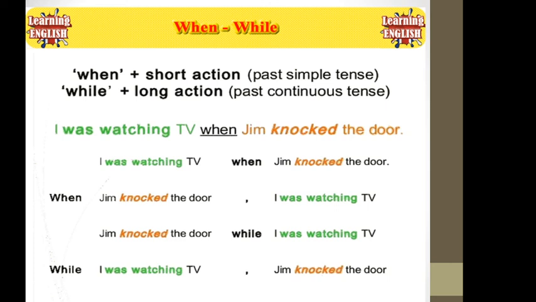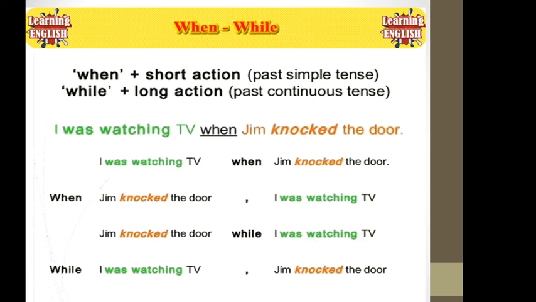When Jim knocked the door, comma, I was watching TV. In the previous sentence, we are adding the sentence with when. But here the when comes first, so we use a comma between the sentence. When Jim knocked the door, comma, I was watching TV.